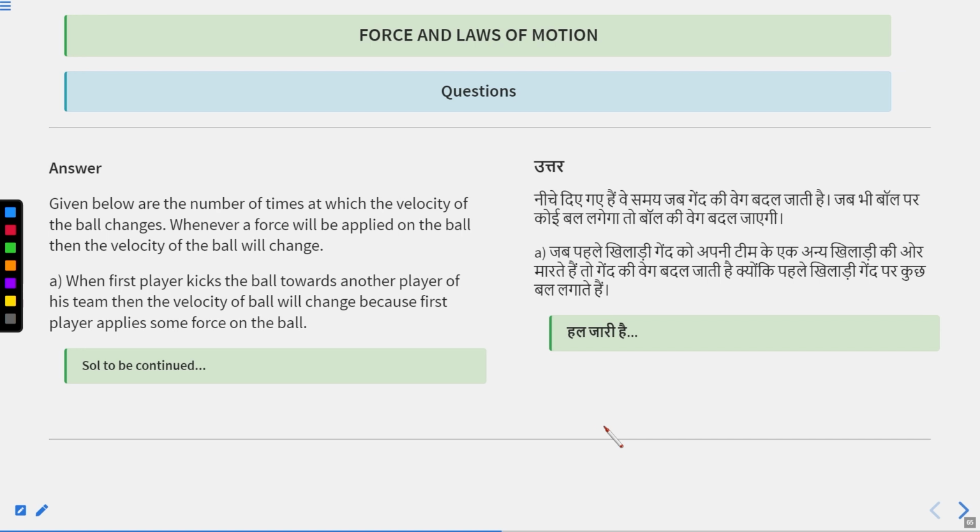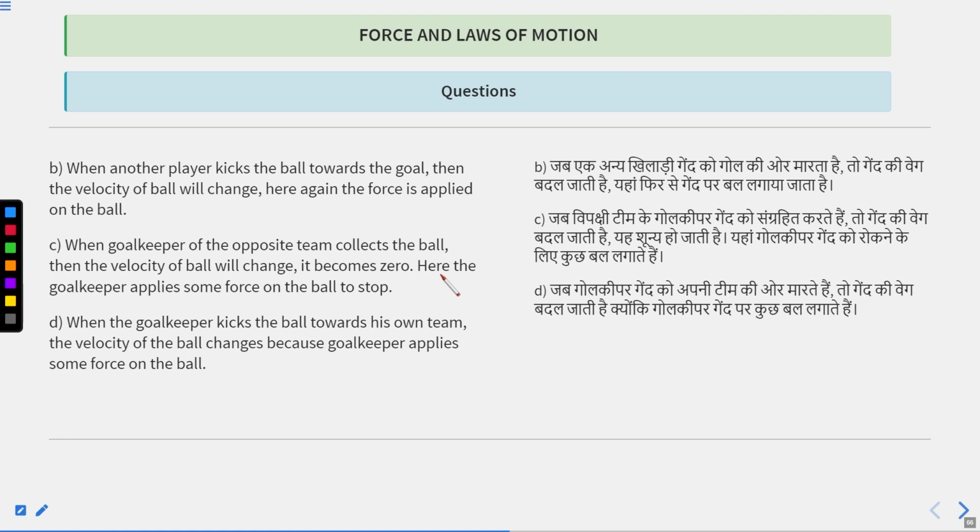Given below are the number of times the velocity changed. First, when the first player kicked the ball towards another player. That was the first time. Second time, when that second player kicked the ball towards the goal. Third time, when the goalkeeper collected the ball. And fourth time, when the goalkeeper kicked the ball toward his own player. So the velocity of the ball changes four times. Is it clear, class?